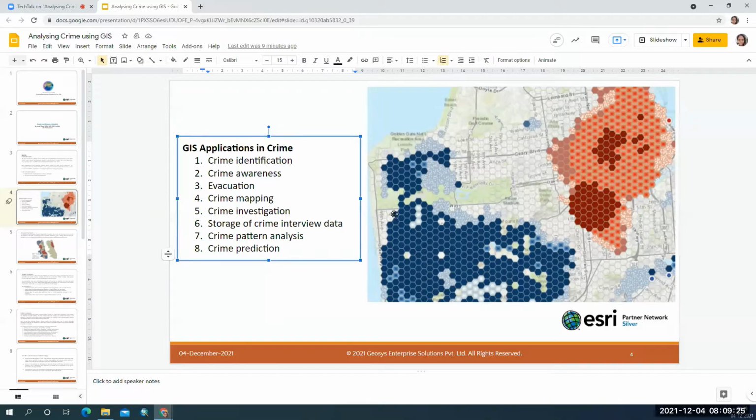You can follow the strategy that you identified in earlier crimes. You can have that data with you and form a strategy in analyzing the crime. And finally, crime pattern analysis and crime prediction.